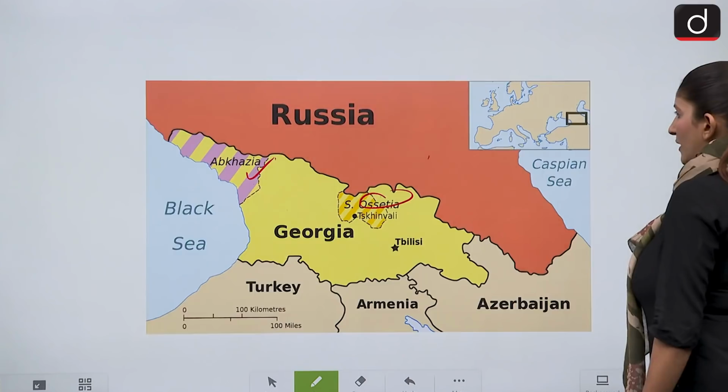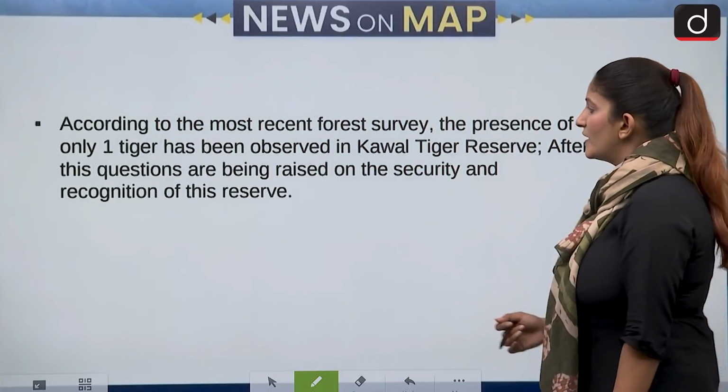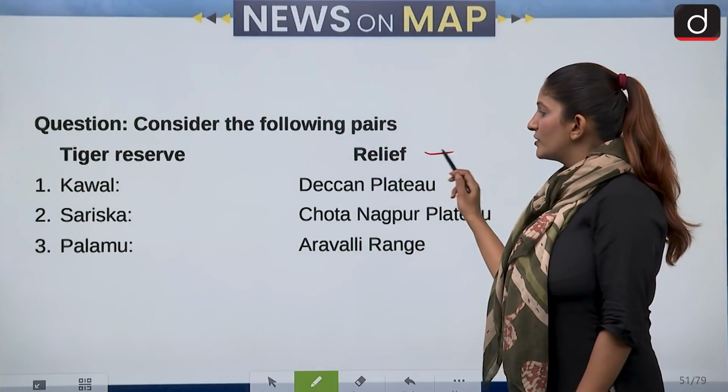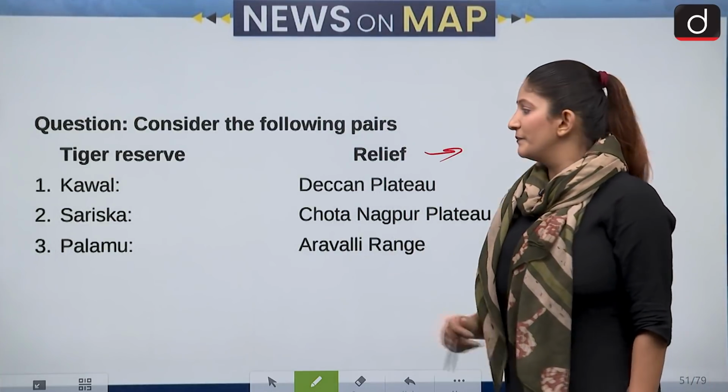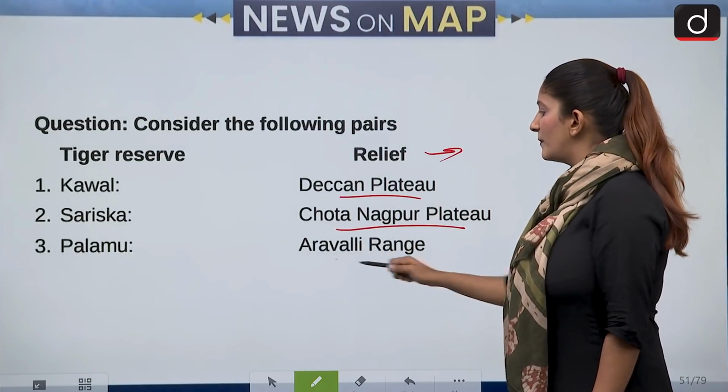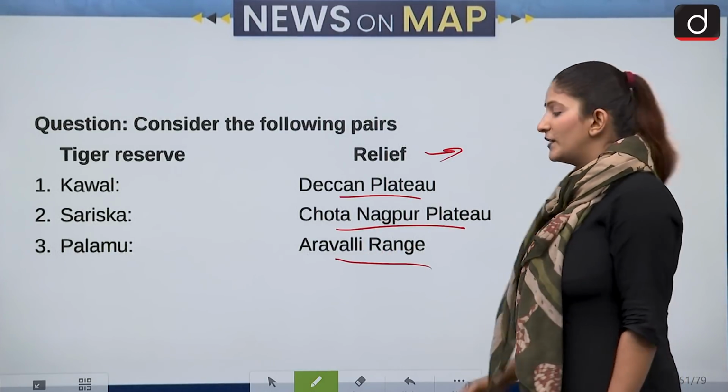Moving on to the next question, which is with respect to the news. Kaval Tiger Reserve has been in the news lately. So we have to match the tiger reserve with the relief they are found in. Kaval, Deccan Plateau, Sariska, Chota Nagpur Plateau, and Palamu in Aravalli range. Let's see if they are correct.